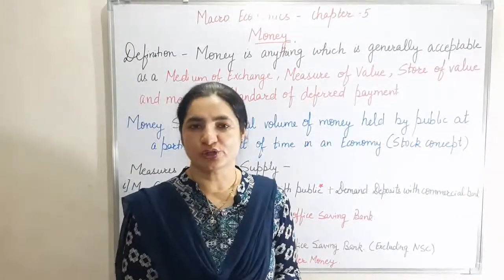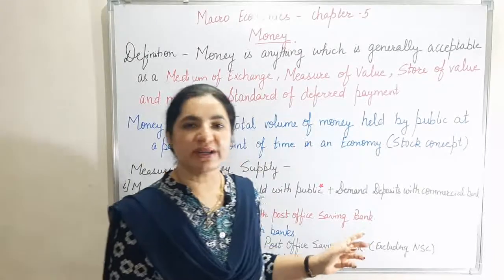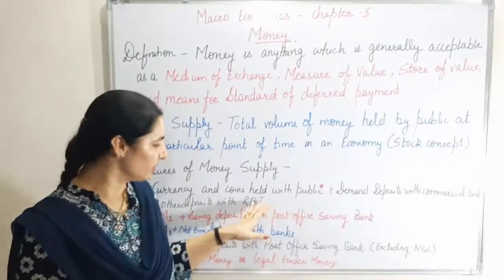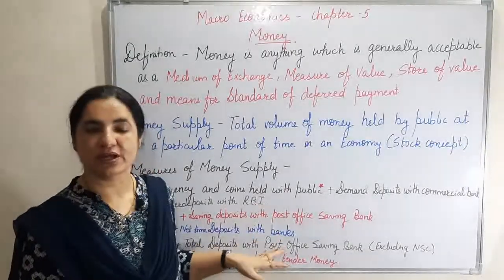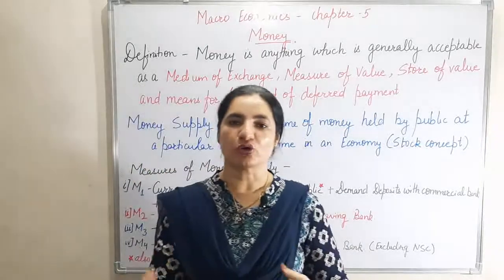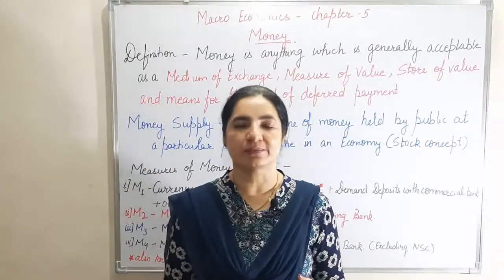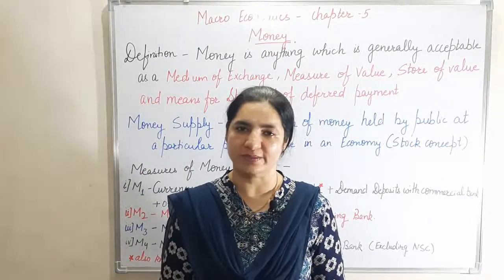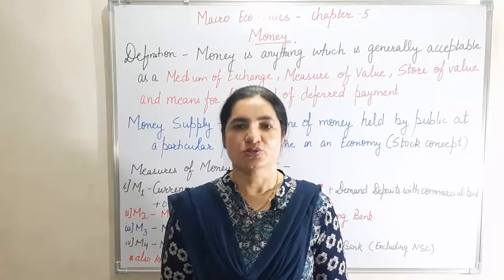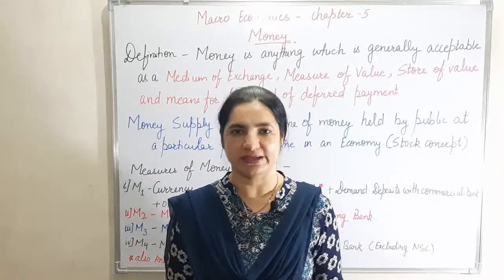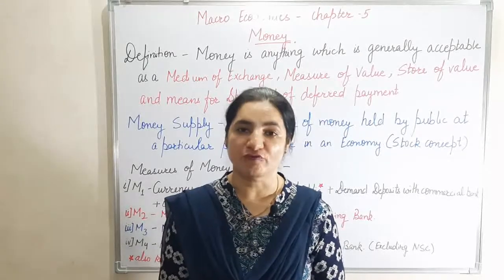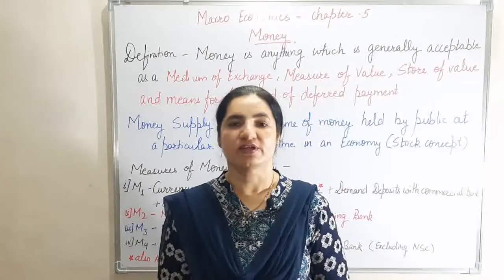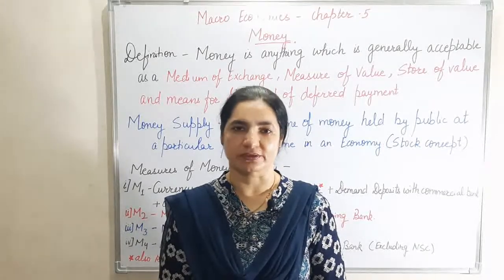Now it is important to mention here that M1 and M2 have narrow scope as compared to M3. So in the general course of business, we use M3 as the measure of money supply in the economy. So I hope the concept of money and why it evolved is now clear. With this, we conclude this chapter.